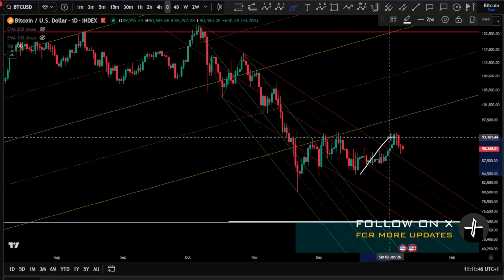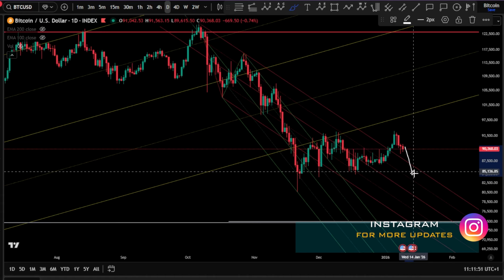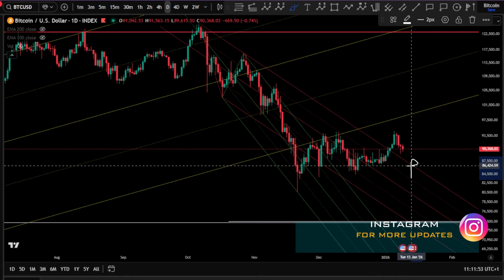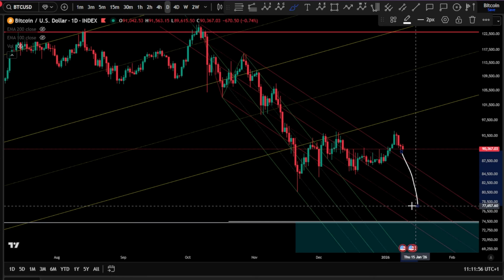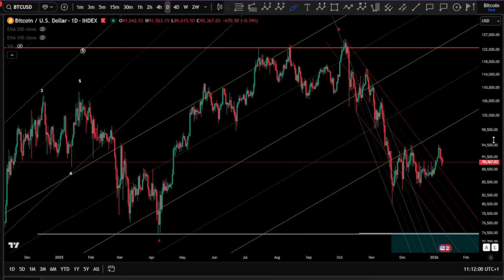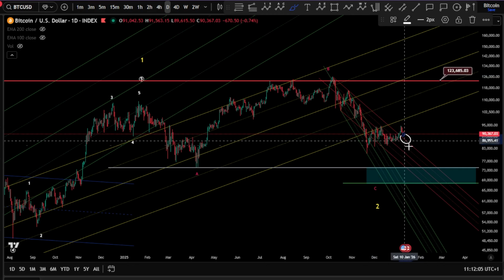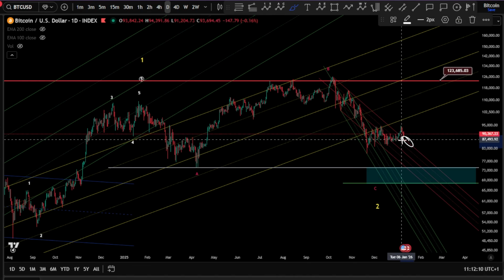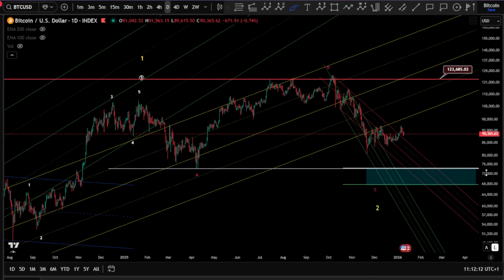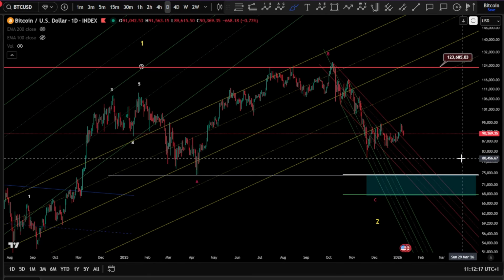If this happens, it might open the scenario for the ending diagonal. But if broken and we come back to the base channel, that is a red flag confirmation that we push for lower, even much more for Bitcoin. So this is regarding the channeling here. We are watching the price coming back to the base channel, and what the reaction will be from the upper line of this base channel. This is very critical, and it is essential to come back inside it here. So this is regarding the channeling.